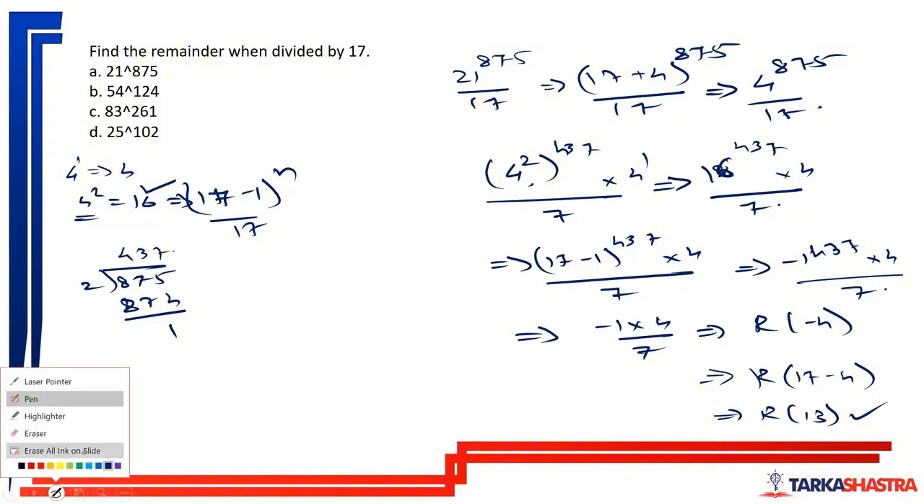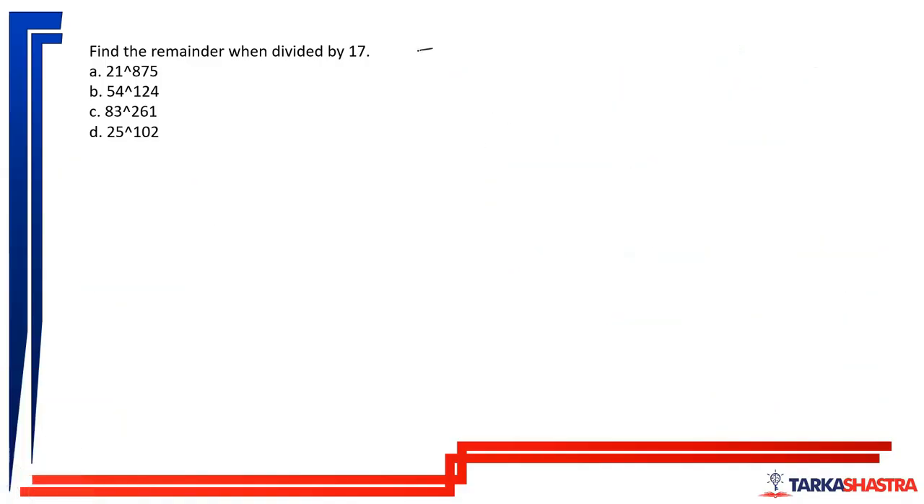Next, what we have is 54 to the power 124. So 54 to the power 124 can be written as 51 plus 3 to the power 124. Which will leave a remainder of 3 to the power 124 when divided by 17, obviously. Now 3 to the power 124 divided by 17. How do we do that?